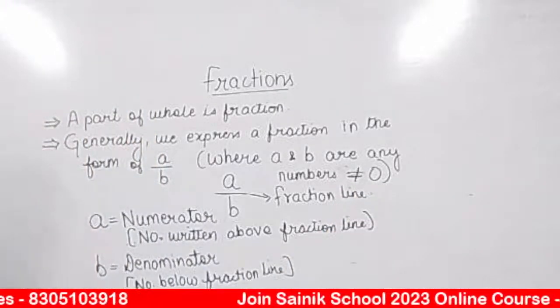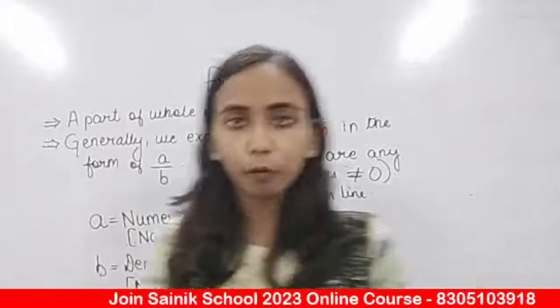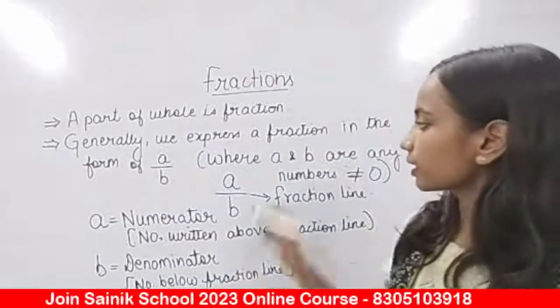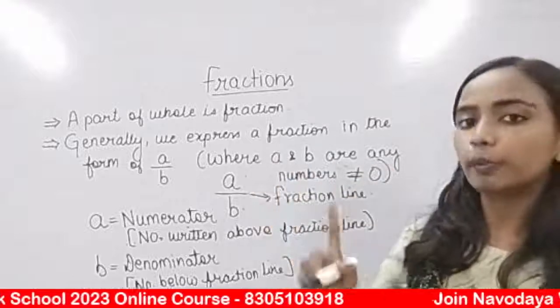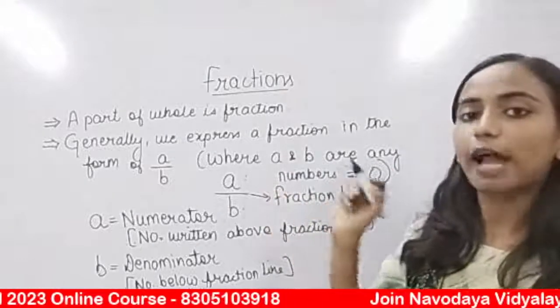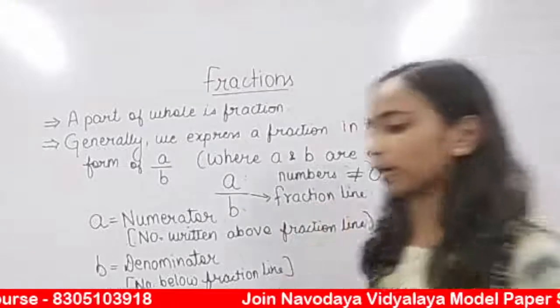Okay, so write down everything we discussed till now. Fraction is a part of whole. Fraction को हम कैसे express करेंगे? In the form of A upon B. A is numerator. This is fraction line. This is denominator. Okay, so this much we have discussed.